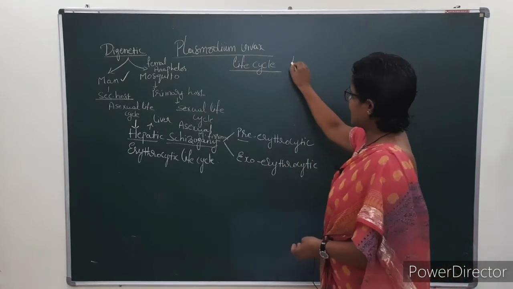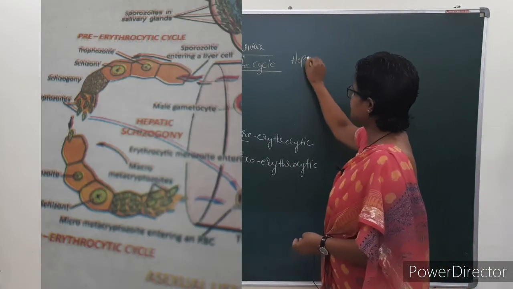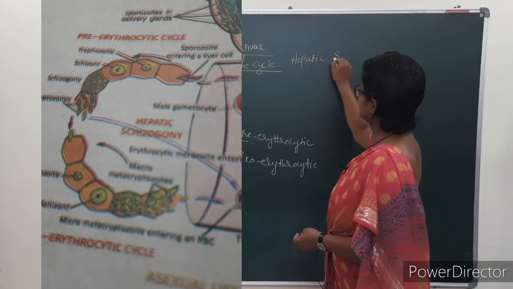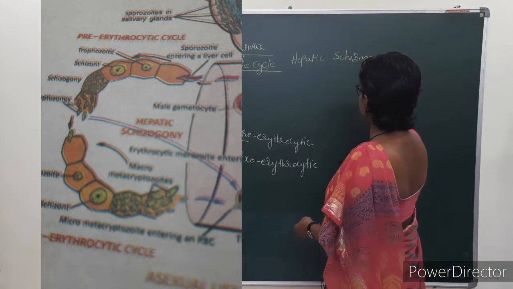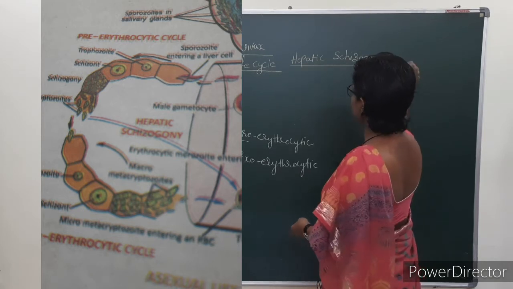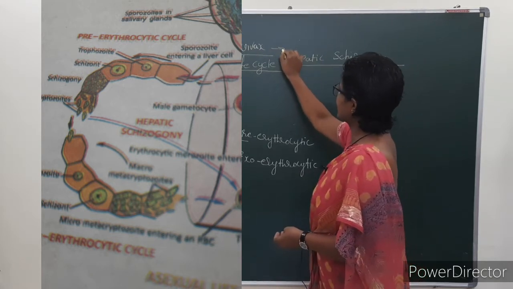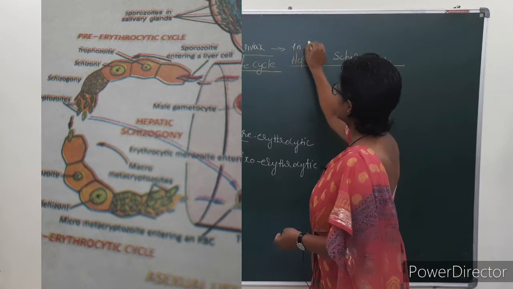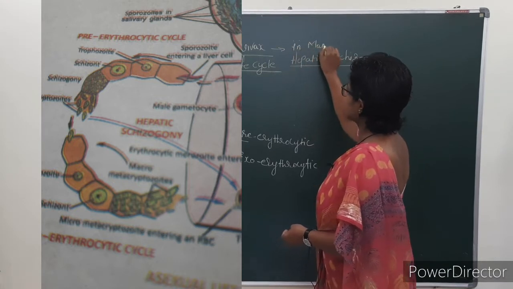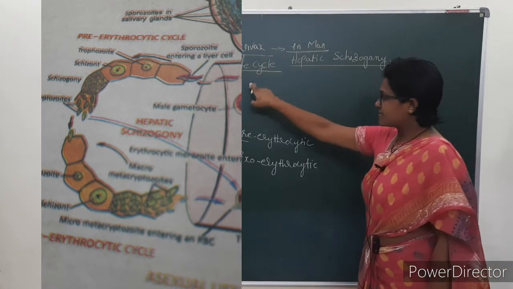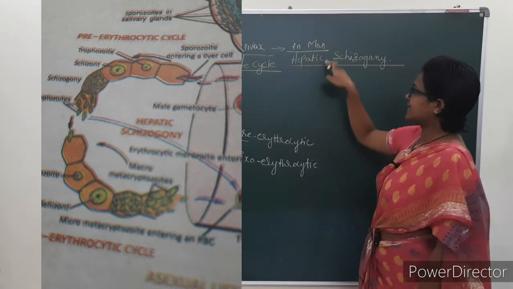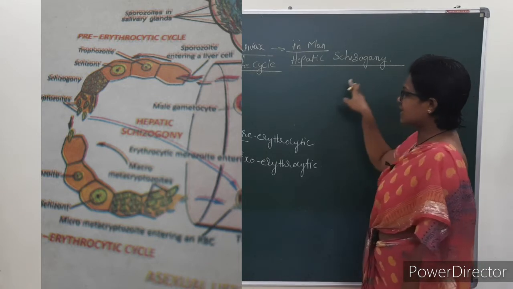Now here I will write the hepatic schizogony. That is the life cycle of Plasmodium in man. We are discussing the Plasmodium vivax life cycle in man. Which life cycle are we discussing? The Plasmodium vivax life cycle in man, that is, the hepatic schizogony.